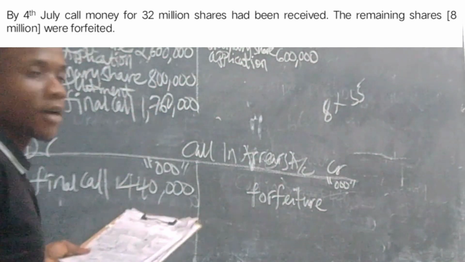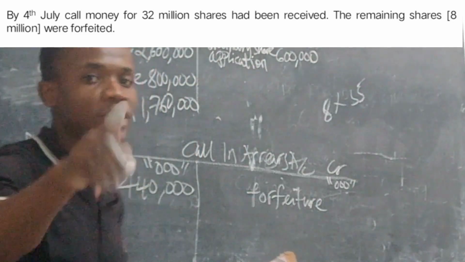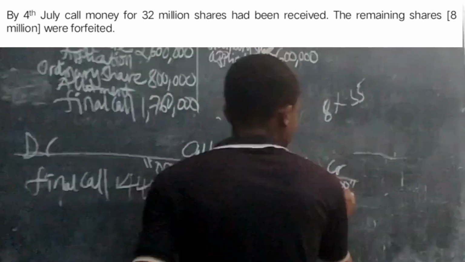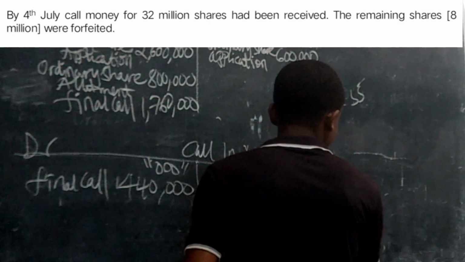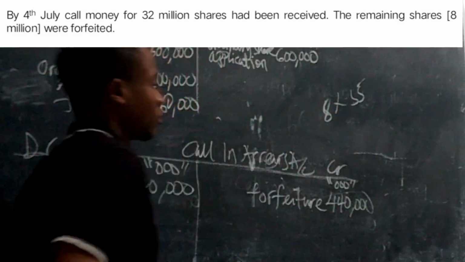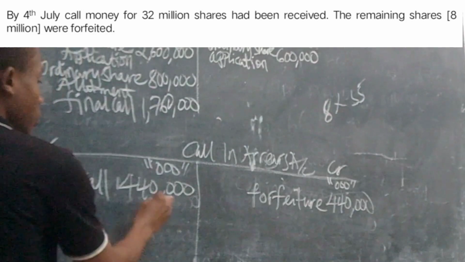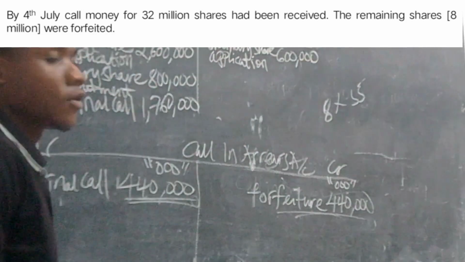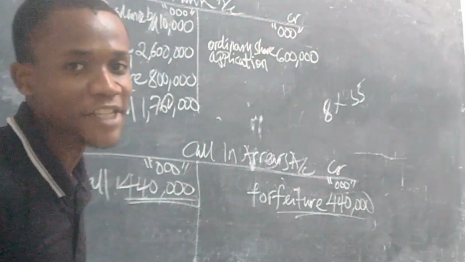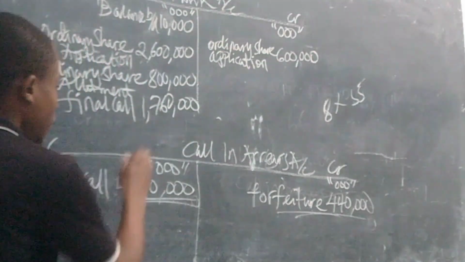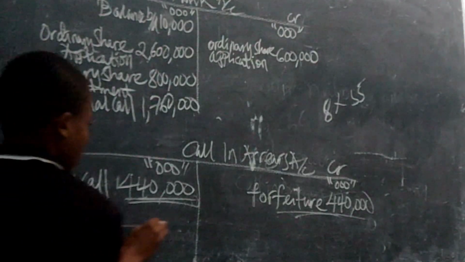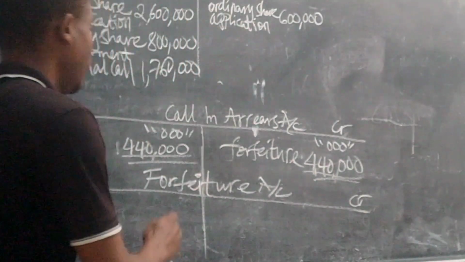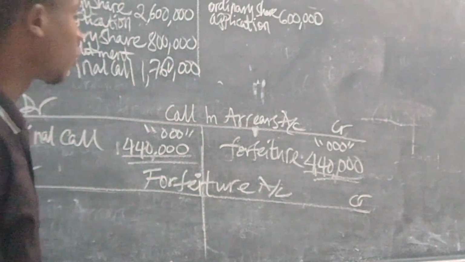How much? 8 million times 55, simply it's 440 million. You get my point? So this account will be closed. You open Forfeiture account below this account.